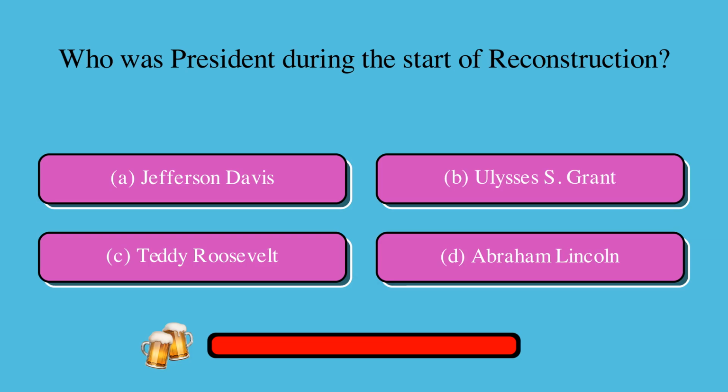Who was president during the start of Reconstruction? Is it A, Jefferson Davis, B, Ulysses S. Grant, C, Teddy Roosevelt, or D, Abraham Lincoln? The correct answer is D, Abraham Lincoln.